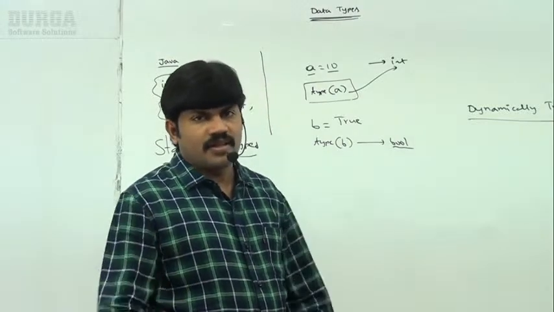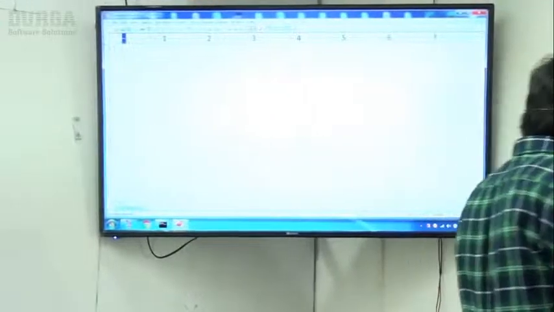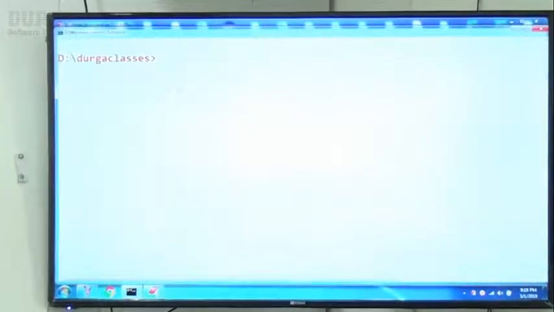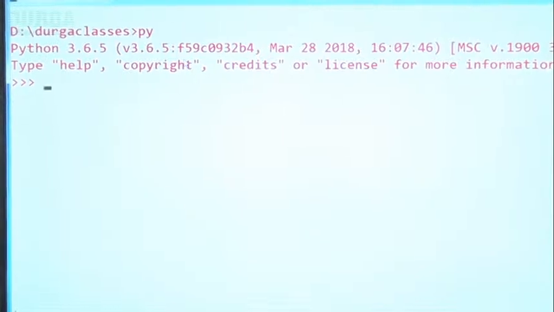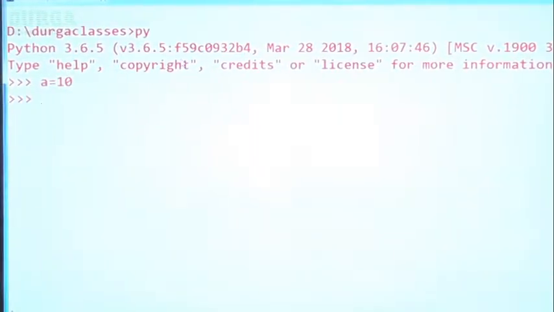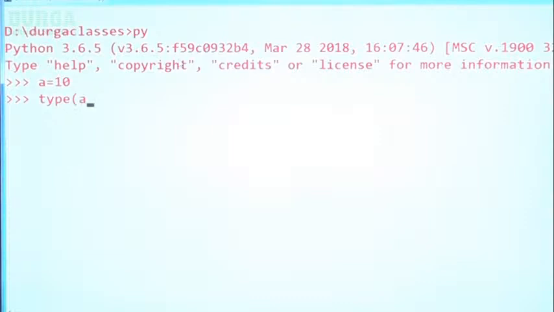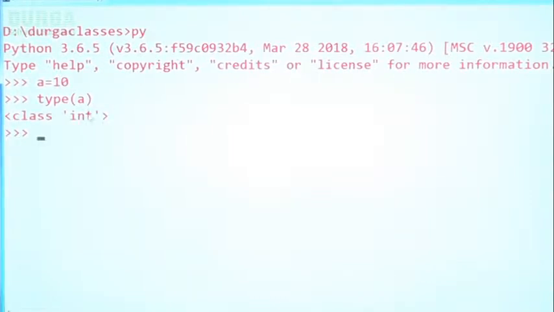Sir, where is the proof for that? Okay, just observe very carefully, sir. Let me open my Python editor, the Python console. Now, I'm taking A is equal to 10. Sir, can you please observe the type of A? What is the type of A? Int type. Again, the type of A is int type.